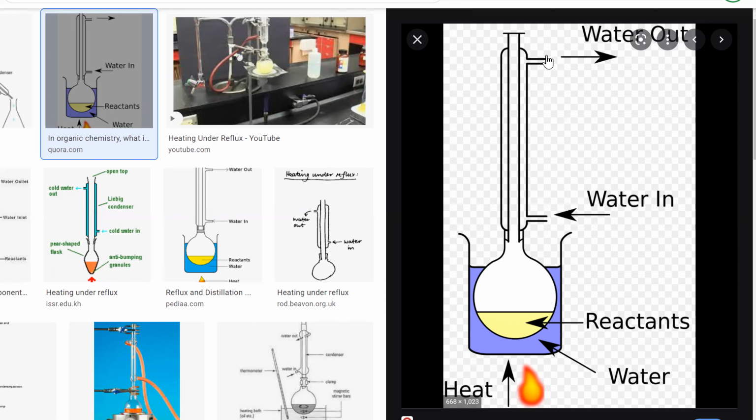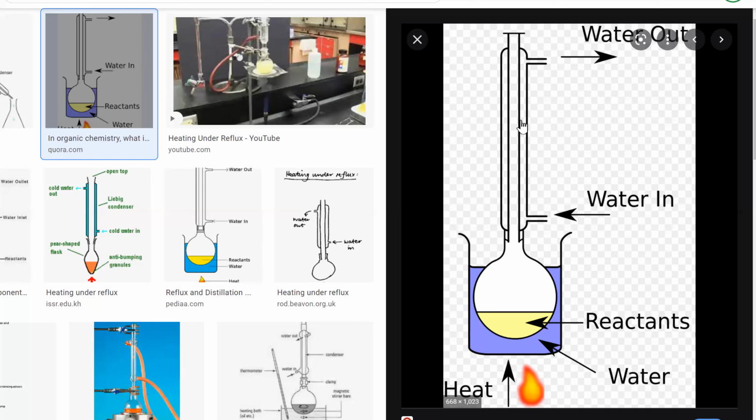There's cold water in, water out, there's cold water coming in. That's cooling things down at the top. So any vapor that's formed at this point, if it tries to escape, it won't be able to escape, it will fall back into the container. So the reaction will continue. The primary alcohols will turn into aldehydes, and the aldehydes will turn into carboxylic acids. And nothing would come out of the container because they can't escape.